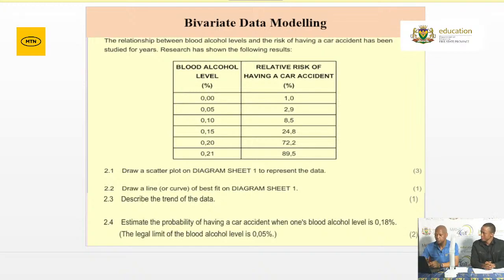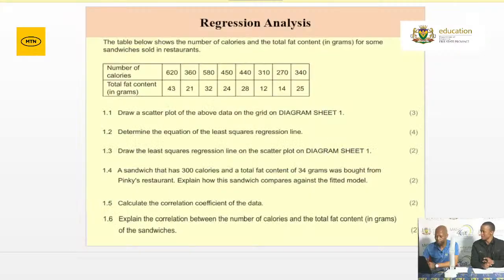And then also with regression analysis, another typical example of bivariate data, you are required to draw a scatter plot. You're required to determine the equation of the least squares regression line. Required also to draw the least squares regression line.